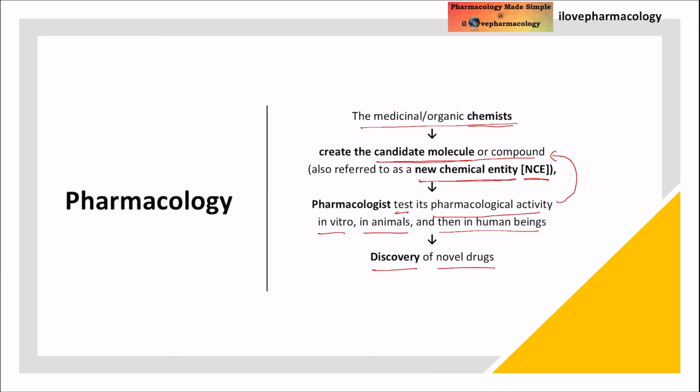Following that, the pharmacologist is going to test its pharmacological activity through in vitro techniques, preclinical study, followed by clinical studies in human beings. So following that, if the drug is safer and more efficacious, then you have discovered a novel drug. So why do you want to discover such drugs? Mainly for therapeutic intervention, therapeutic benefit.